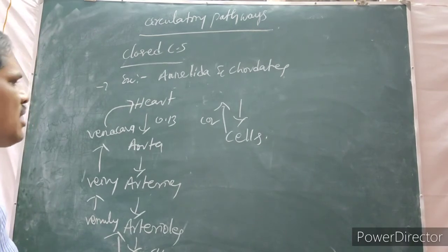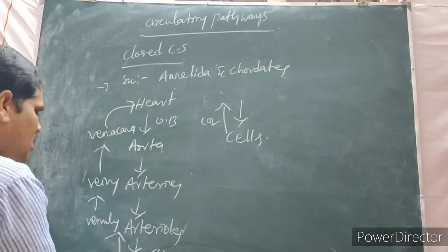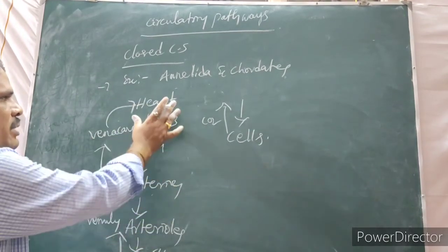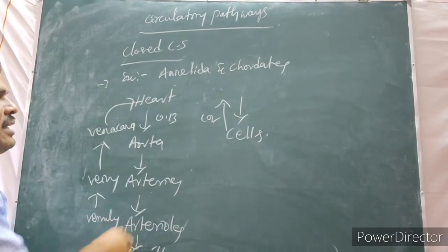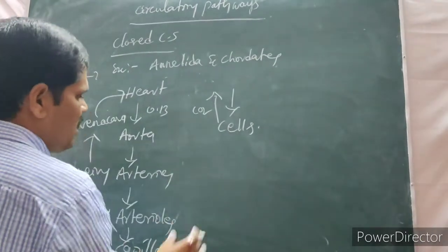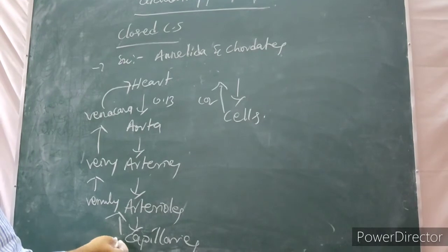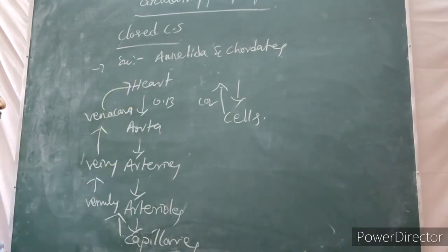This is the way carbon dioxide is collected from the cells and reaches the heart. Here the heart pumped oxygenated blood that directly reaches the cells. Then carbon dioxide collected by the venules directly reaches the heart.